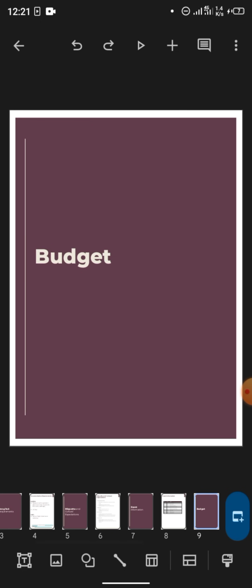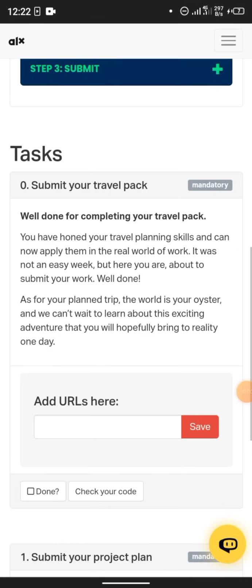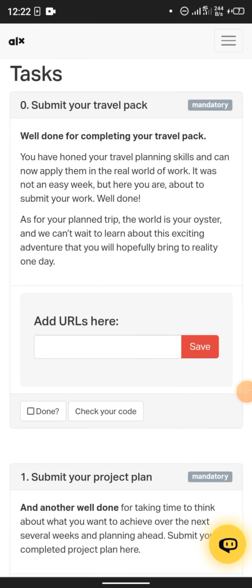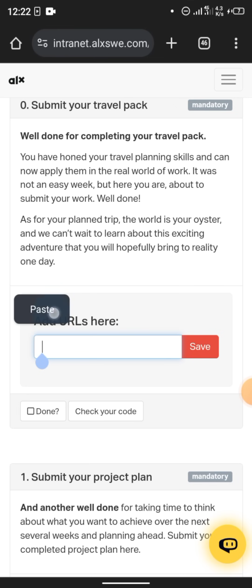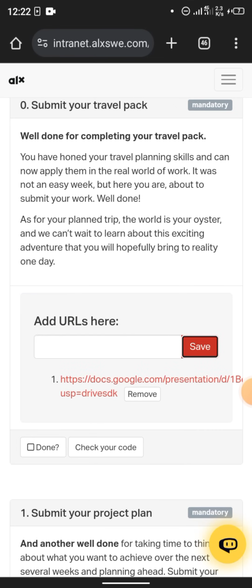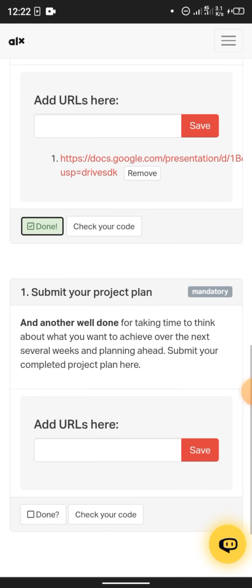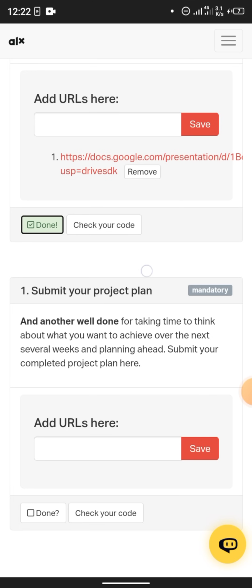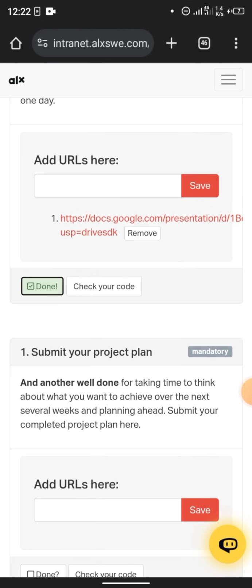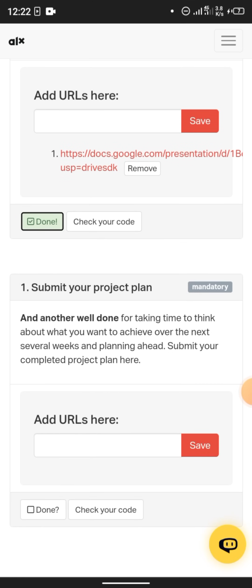So once you copy that link, all you need to do is go back to the portal. You come to this task section. You can see for this travel pack, here's where you just paste the link. So I'll just paste the link here and tap on save and done. Click done. Then we're going to the next one. After clicking done, you just go to the next one, project plan.